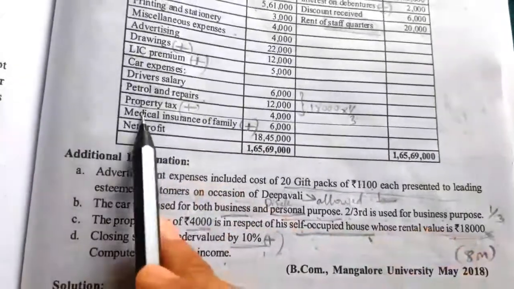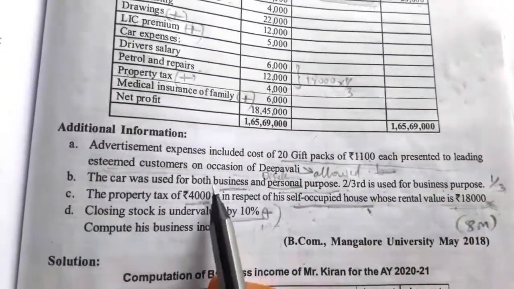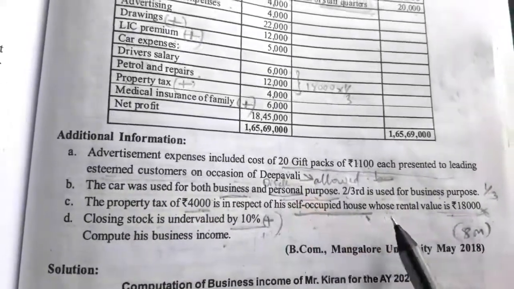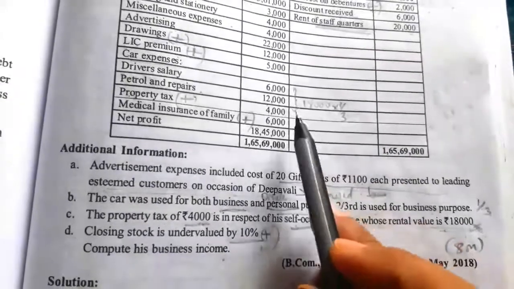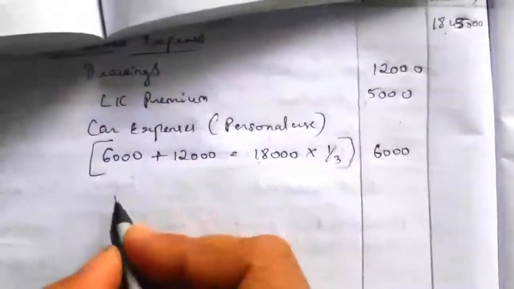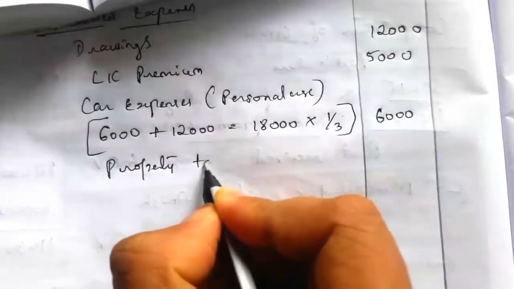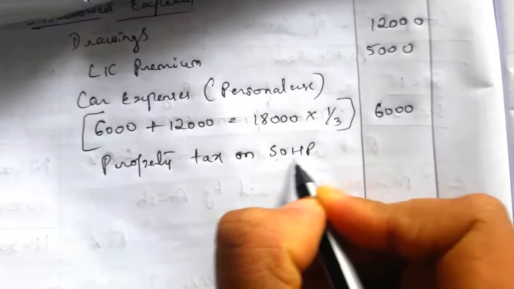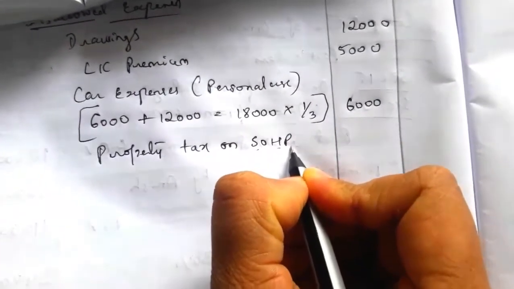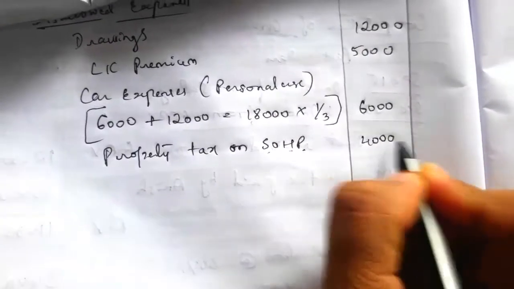So next is property tax. 4,000 is debited here. This property tax of 4,000 is in respect of self-occupied house. It is relating to house property, so it should be cancelled here. Property tax on self-occupied house property, the value 4,000 we have to cancel.